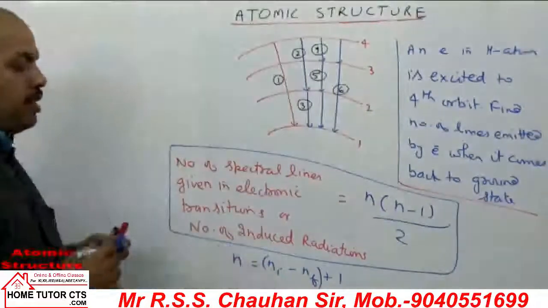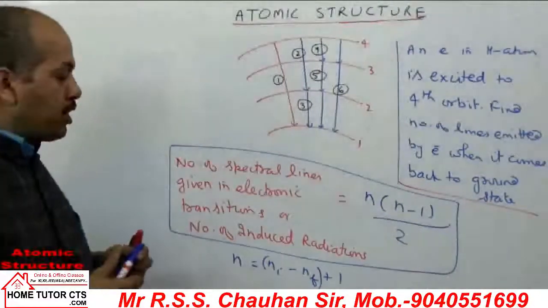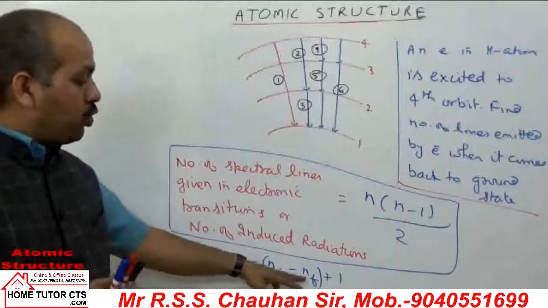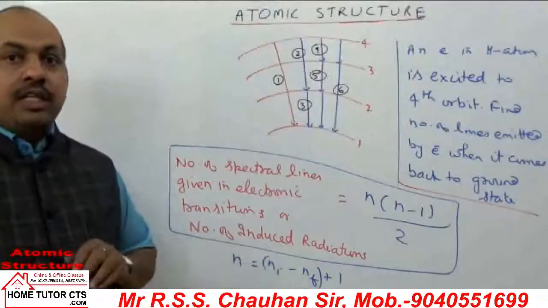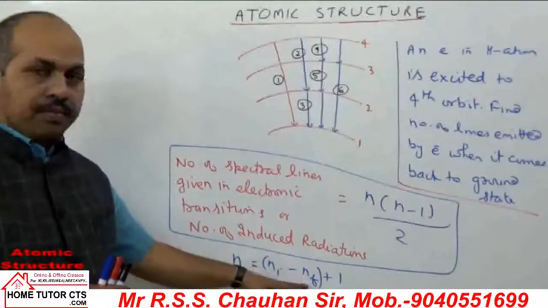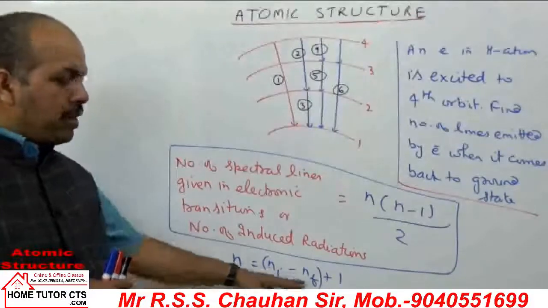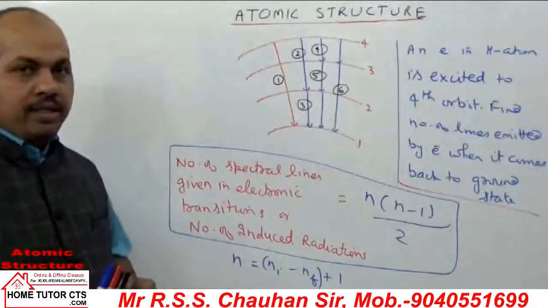That is, n is the difference between the highest and lowest orbit among which the electronic transition takes place, plus 1.